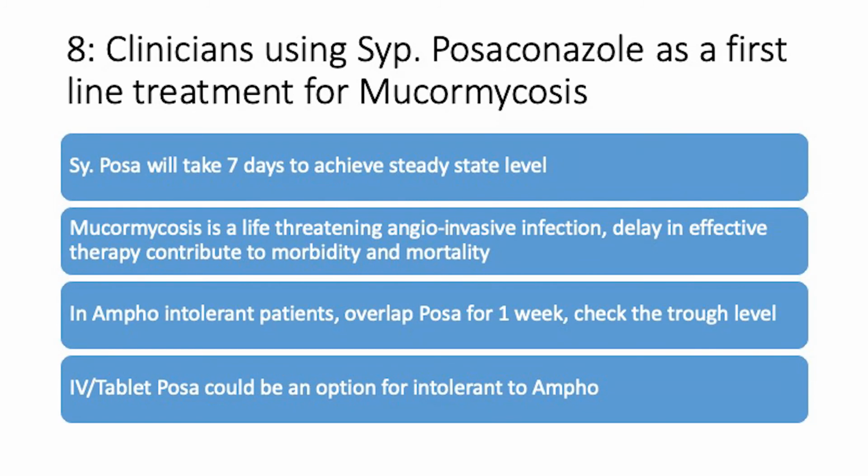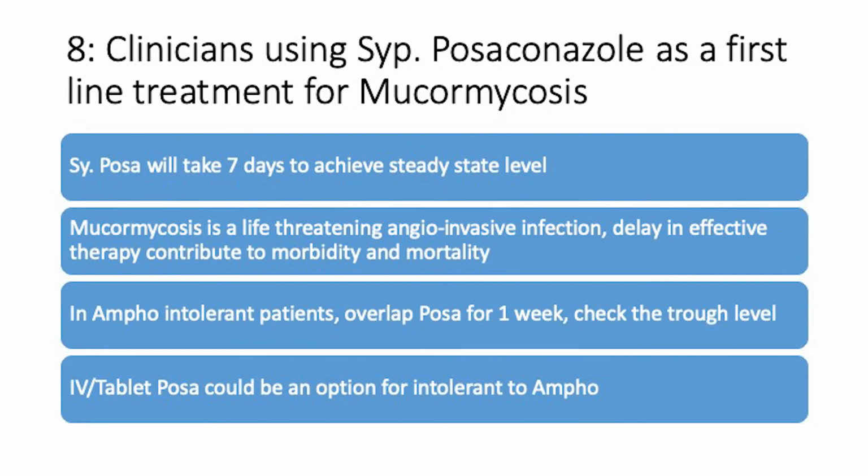So many times clinicians are tempted to start posaconazole for treatment of mucormycosis when somebody has a mucor infection. Here, this mistake one should be very clear about and should avoid: using posaconazole as first line therapy for treatment of mucormycosis. The reason is that the suspension posaconazole takes almost 7 days to achieve a steady state level. That means that even if you start posaconazole from today, you are not going to have any antifungal activity for the first 1 week of starting posaconazole.